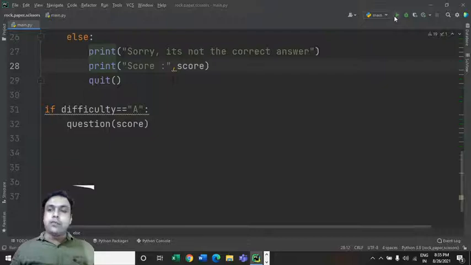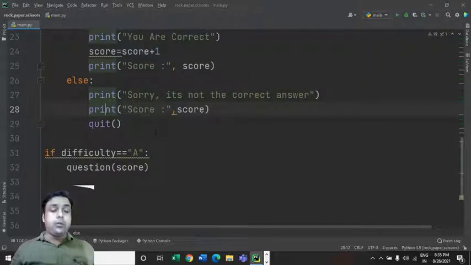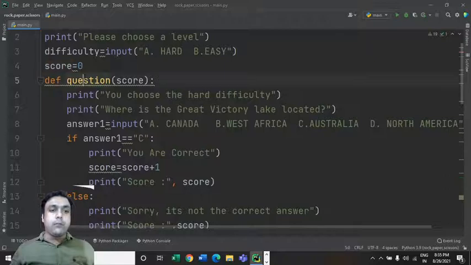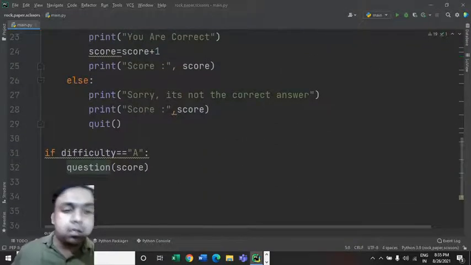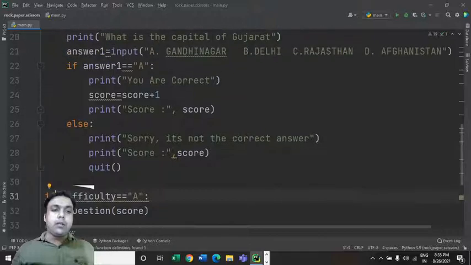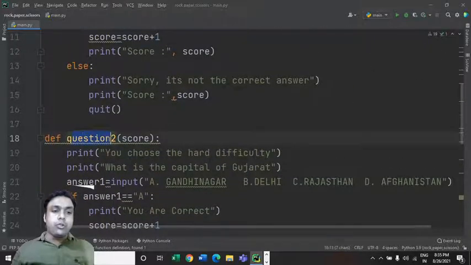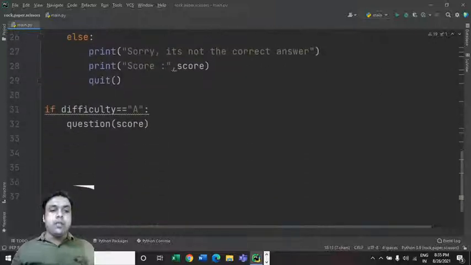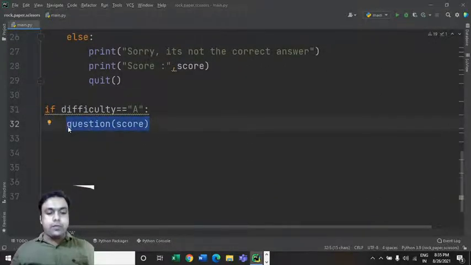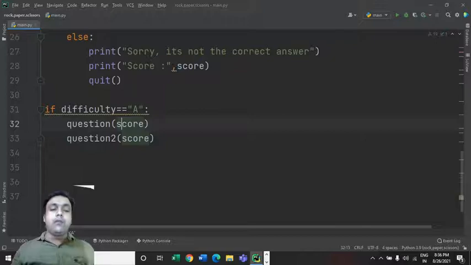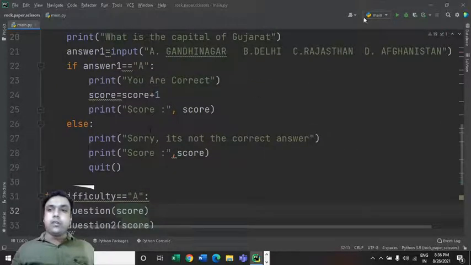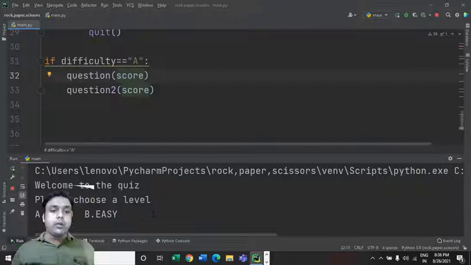So let's run this game, but before that, there is one thing which is still missing. We have put this question and score for accessing this question named function, but we haven't put anything inside this if control statement with the help of which this question2 function can be accessed. So the way we have put this statement over here, in the same way we have to put this statement over here, question2, like this, right, for accessing the second function. Let's run this code and see whether we'll be able to get the required output or not.